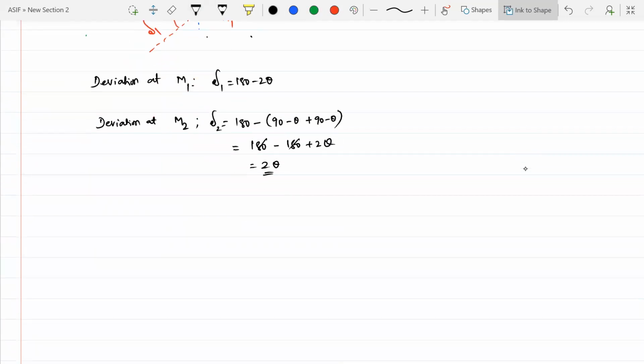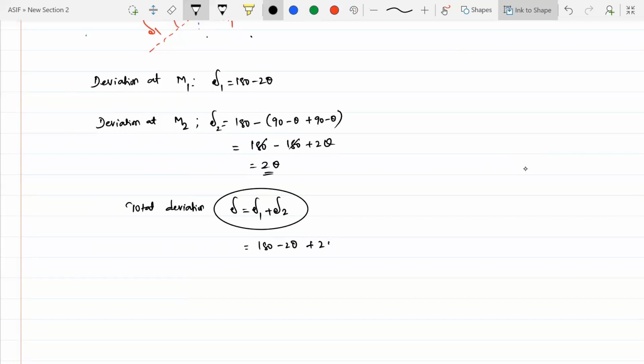So the net deviation will be equal to total deviation, delta 1 plus delta 2. Both of them are in the same direction, so I'm adding them. That will be equal to 180 minus 2 theta plus this 2 theta. 2 theta and 2 theta will get cancelled. So delta net will be equal to 180 degrees.